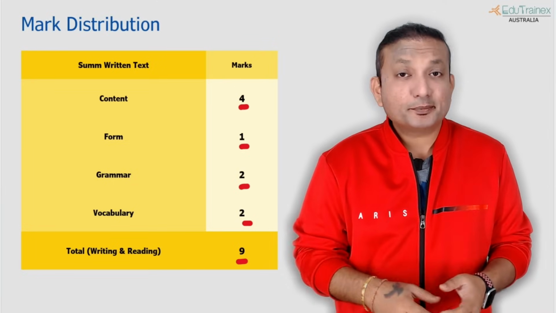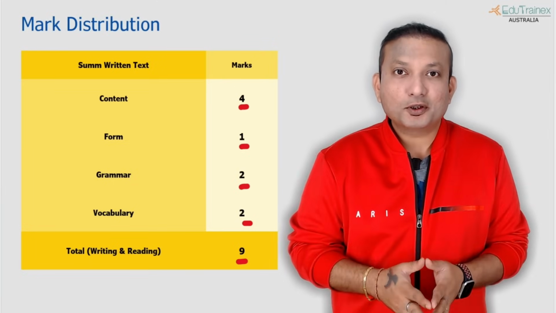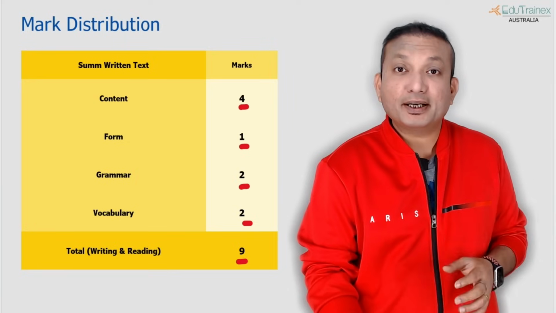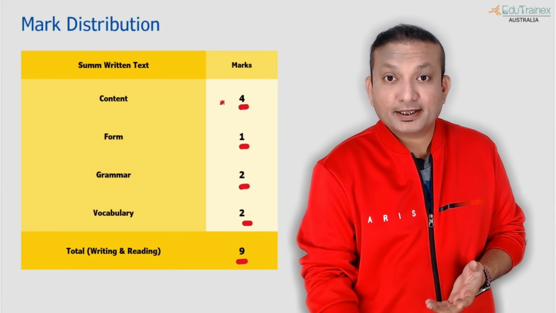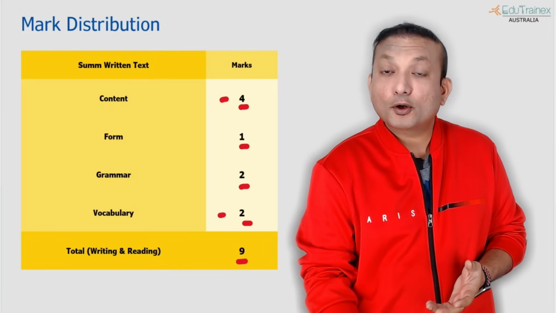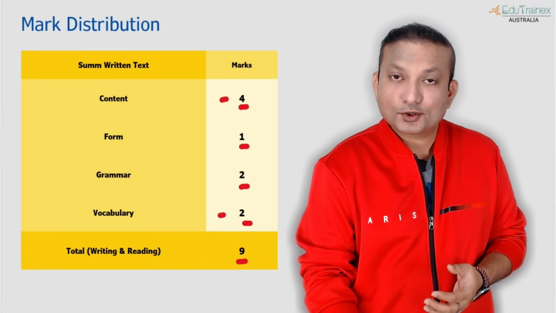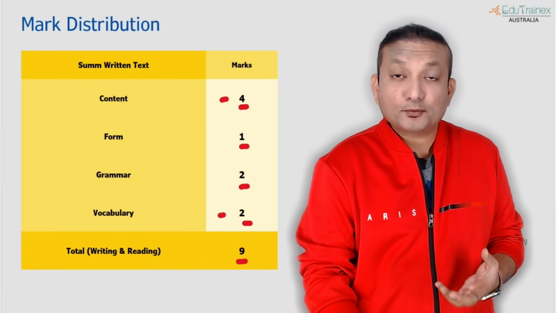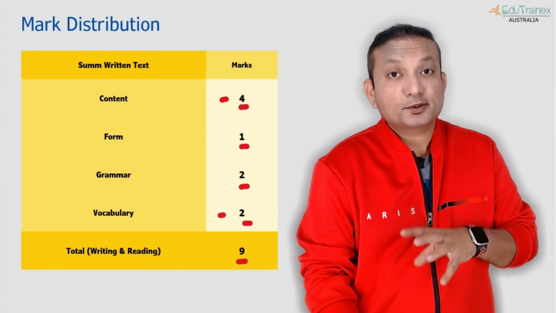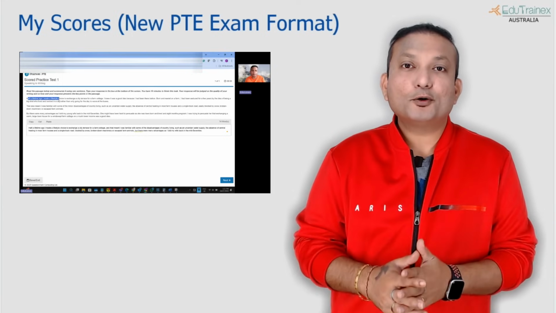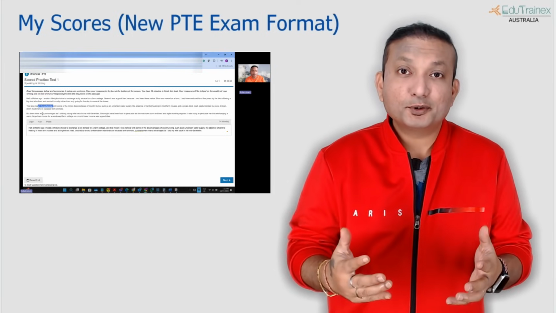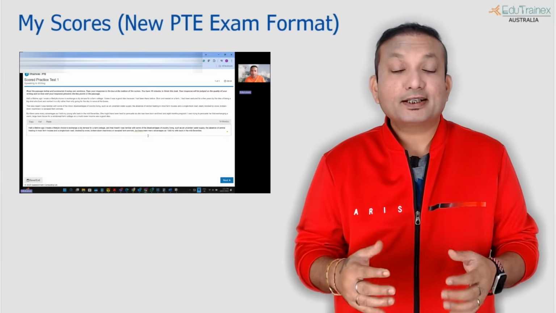Spelling is not marked here because you are directly seeing all the text in front of you and you are just typing it. So just make sure you are not making any spelling mistakes. If you are making spelling mistakes, points for content and vocabulary could be impacted, because the AI will not be able to understand what you have written. That's why spellings can still affect this particular task.